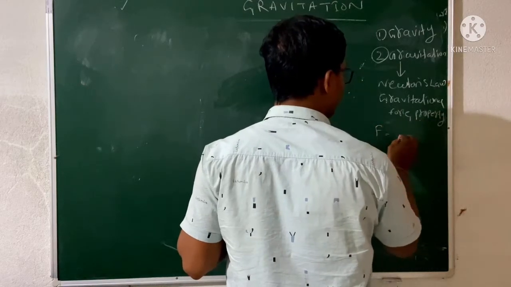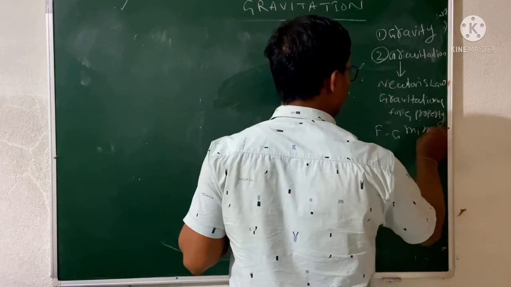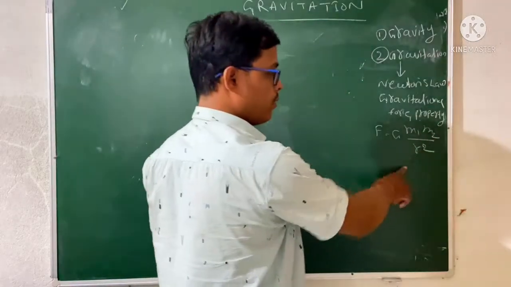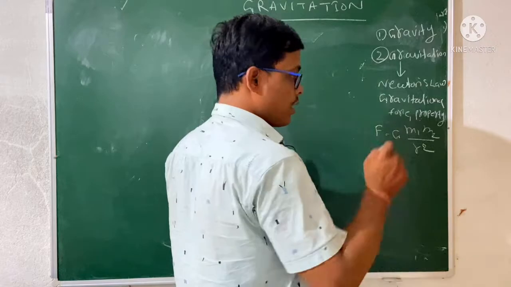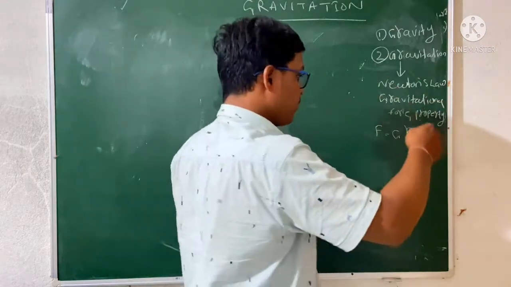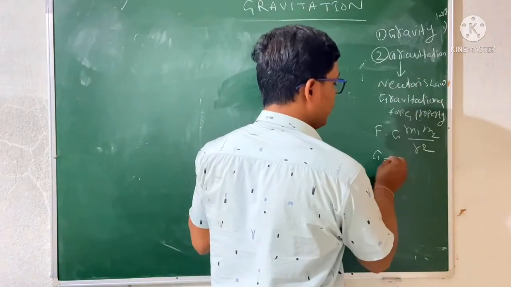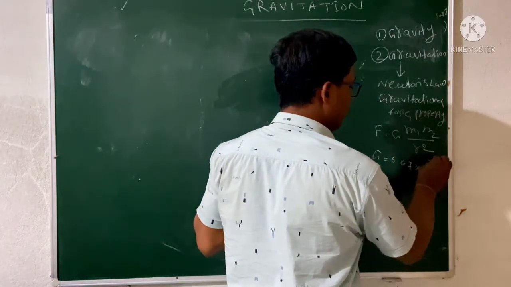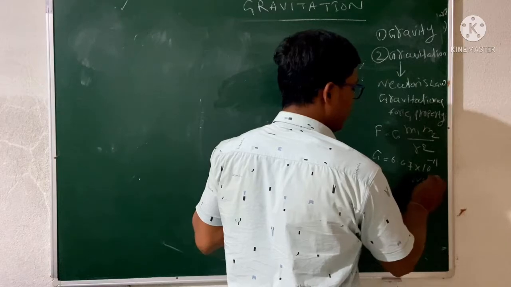So F equals G m1 m2 divided by r square. So r is the central distance, the distance from center to center. The value of G is 6.67 into 10 to the power minus 11 Newton meter square per kg square.